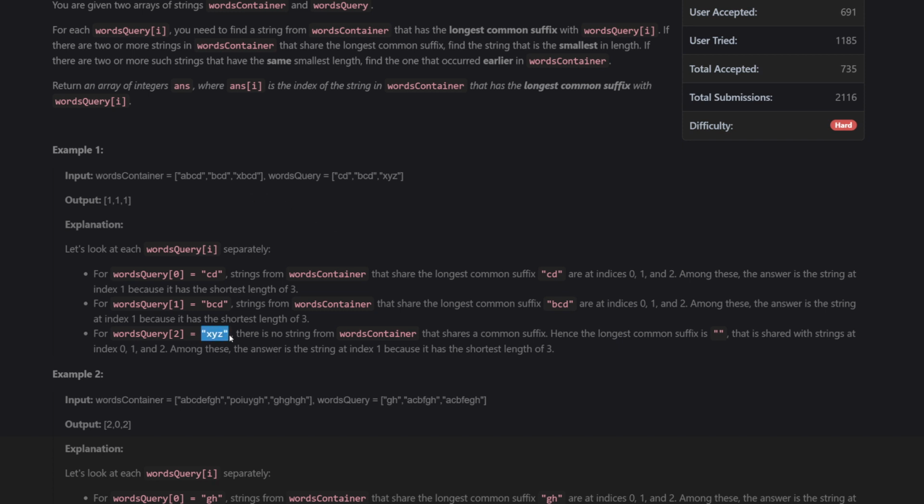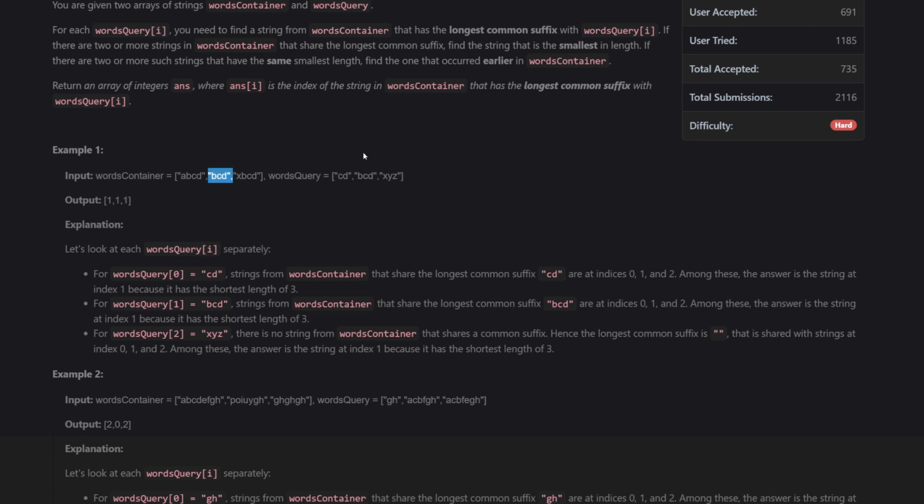Something more interesting is XYZ, right? For XYZ, you can see that there are no words here that share any common suffix. So the longest common suffix is actually considered a blank string. And for this case, you basically just return the shortest word out of them, which is still 1, which is BCD. Right.